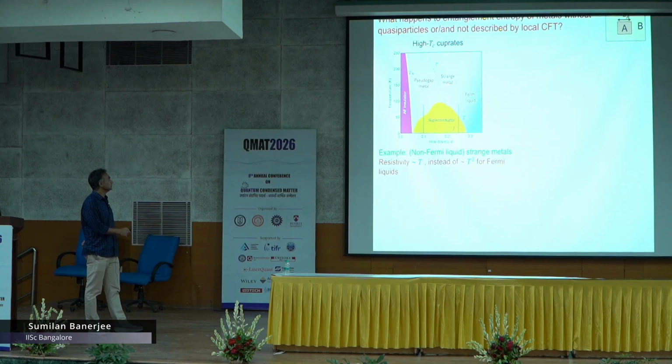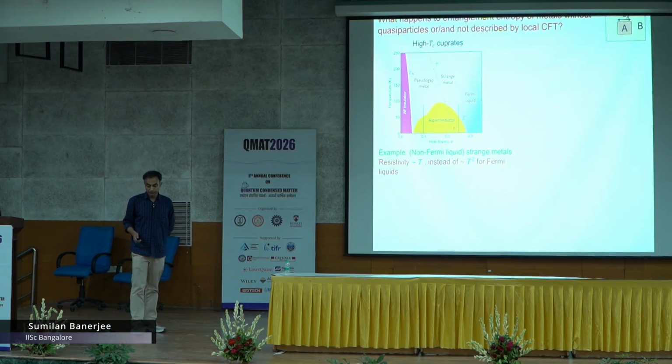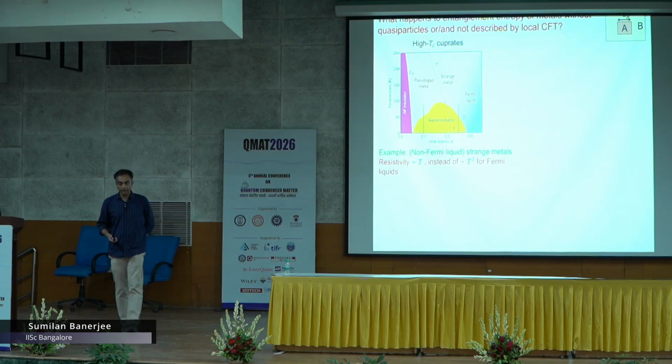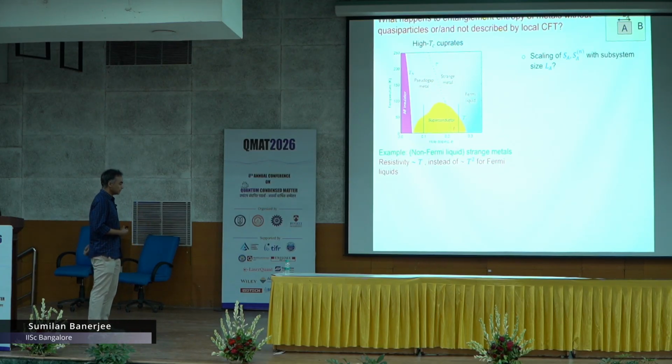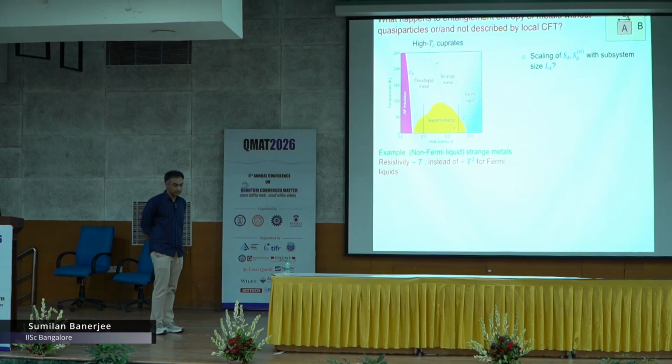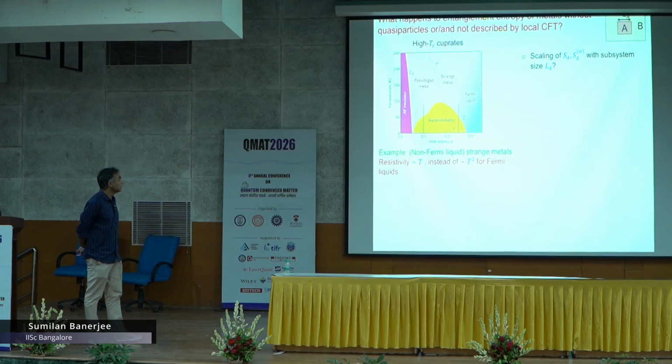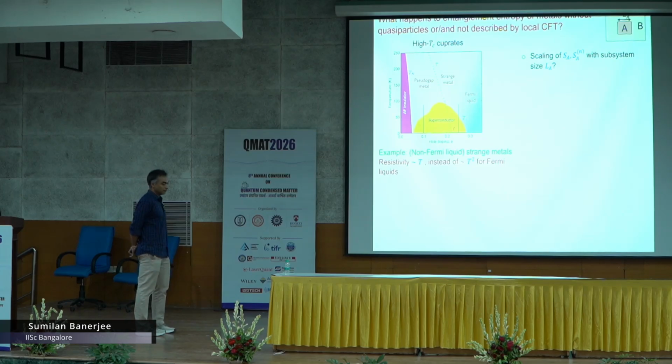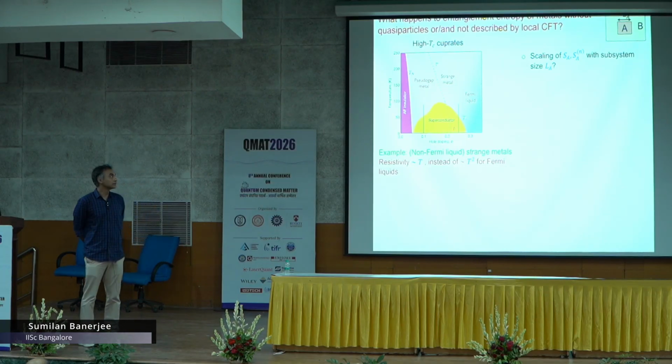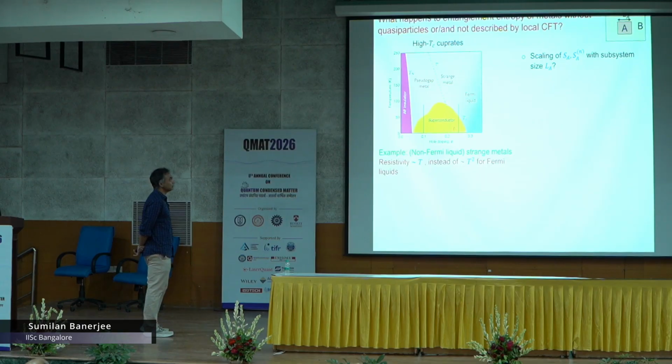There are other examples like heavy fermions and all, but basically there is this strange metal state here above optimal doping, and the main strange metallic feature, from arbitrarily low temperature which you can access by, let us say, killing the superconductivity with a magnetic field, is that you see a linear-in-T behavior over a very large range, instead of the T square that you expect from a Fermi liquid. Of course, we do not know exactly the theory of this system, there are many interesting proposals, but you can still ask, if there are some models of these non-Fermi liquids, this strange metal, can I characterize them by this scaling of entanglement entropy with subsystem size, as we could do for Luttinger liquid or Fermi liquid?